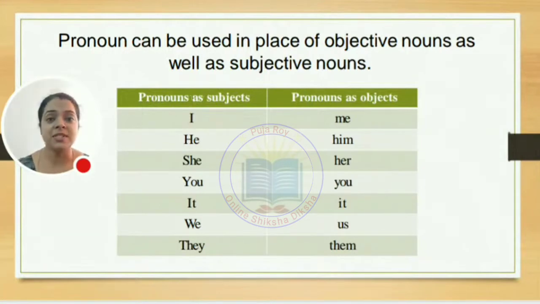We can never say that her is a girl. No, because we have to mention it as she. So जिसका जो काम है उसको वही करने दीजिए. Subject should be there at the place of subject and object should be there in the place of an object only. So I think it's very clear that we call it subject case, subject pronoun, and we call it object case and object pronoun.